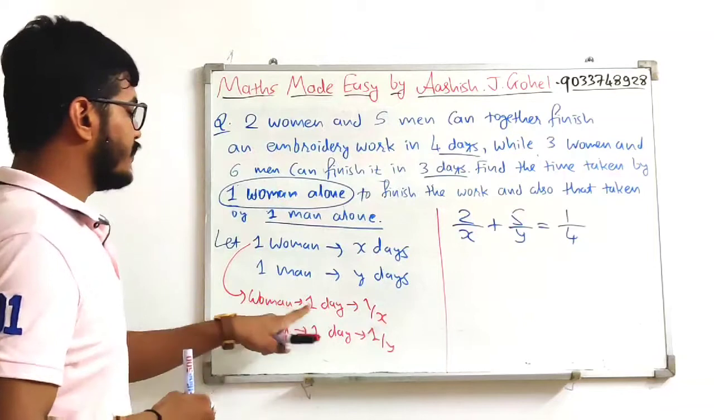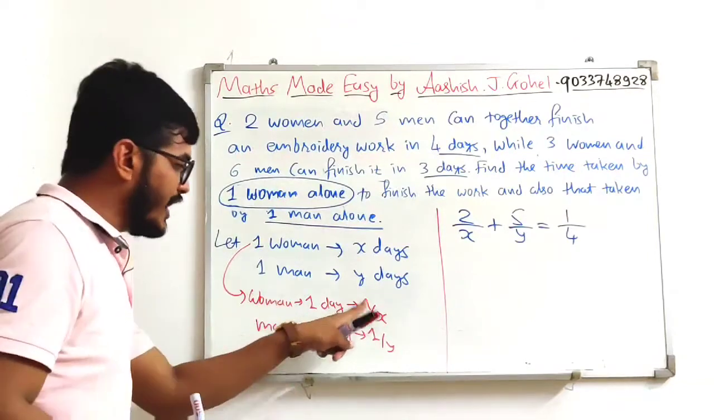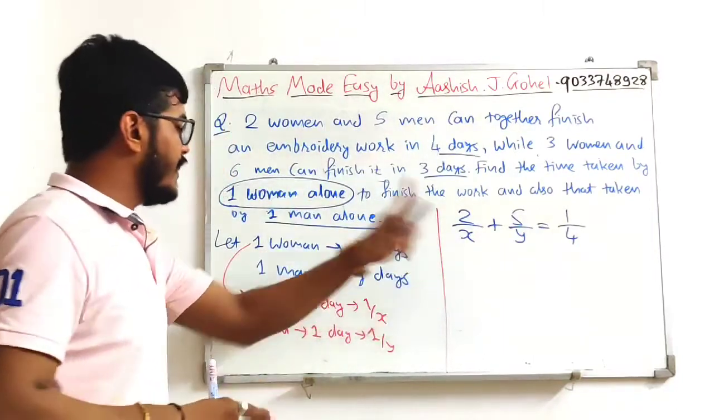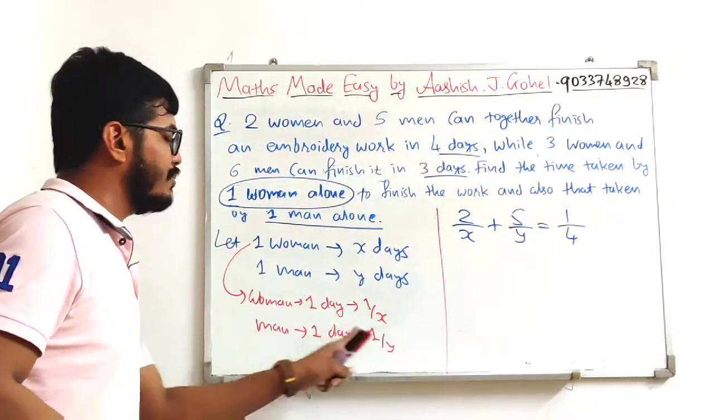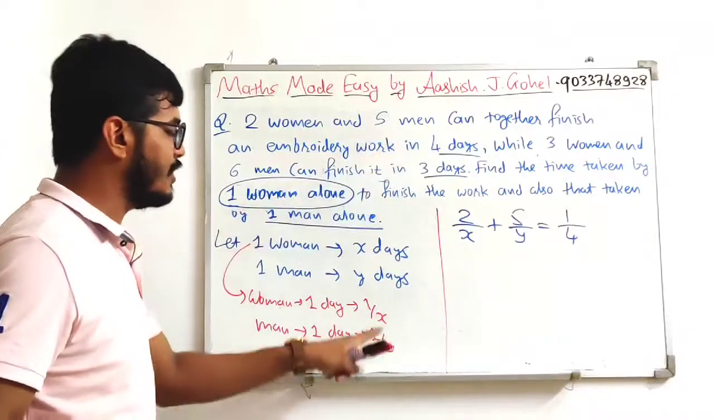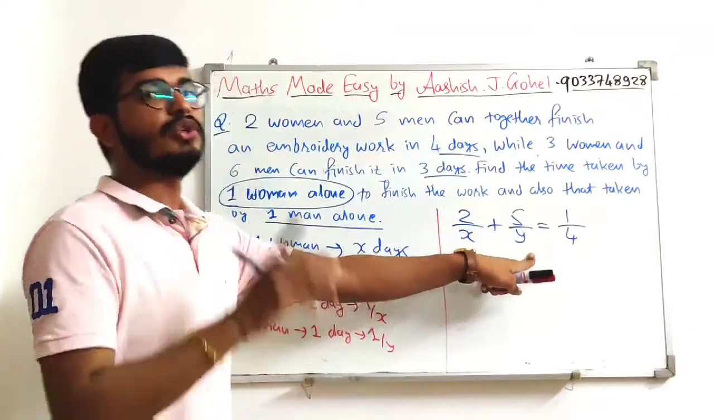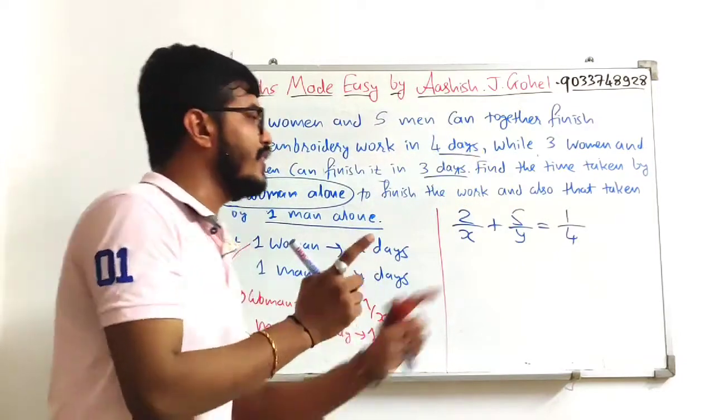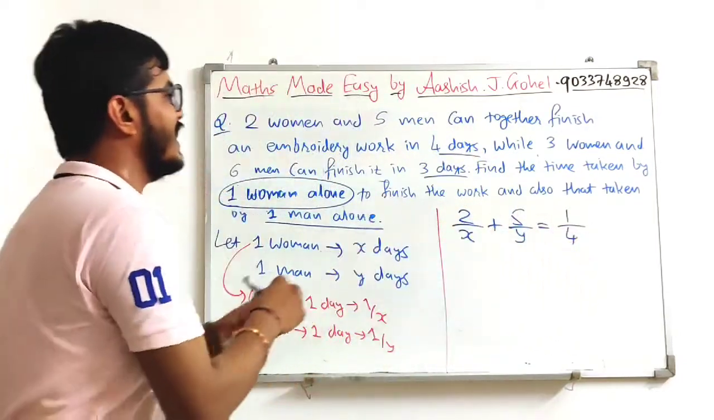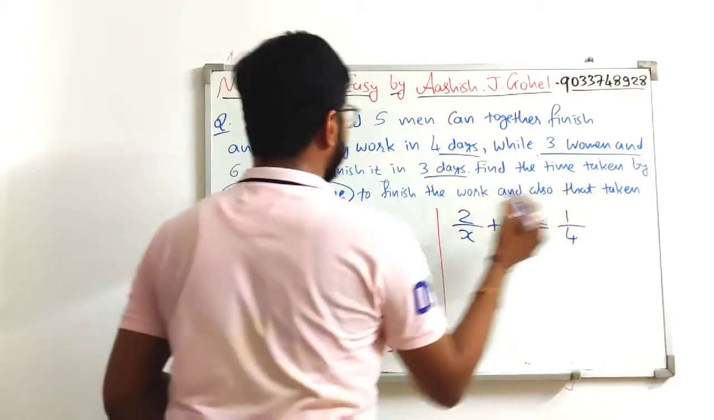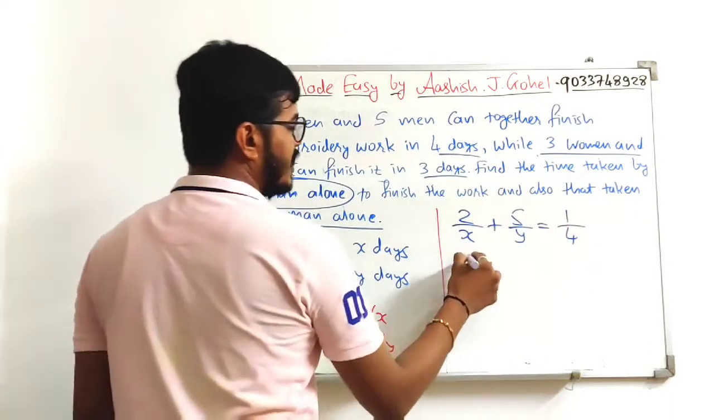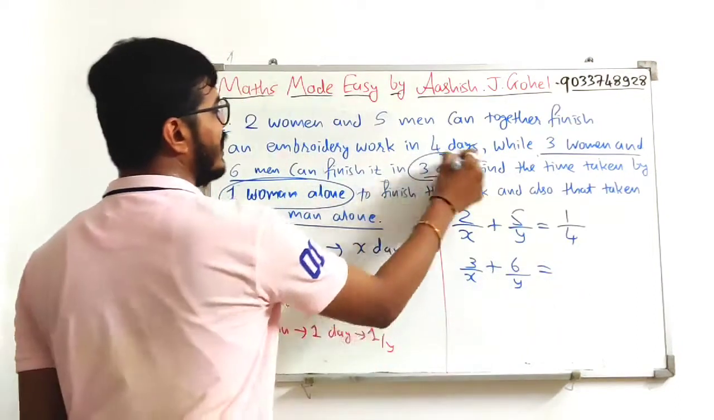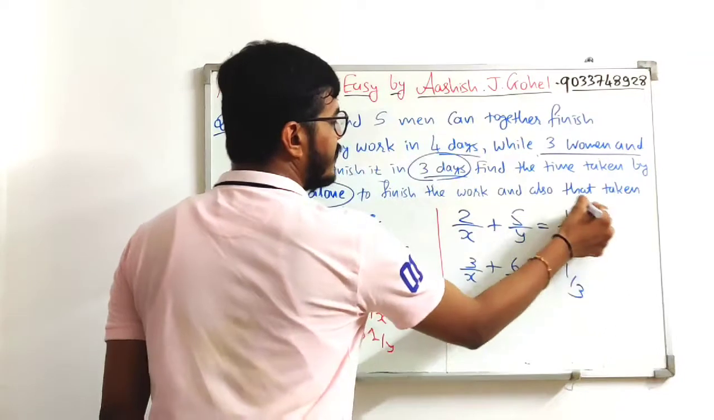Again, understand how this equation came. In one day one woman can complete 1 upon X work, so two women can complete 2 upon X, and if in one day one man can complete 1 upon Y work, then 5 men can complete 5 upon Y, and total work is done in 4 days. So one day's work will be 1 upon 4. Okay. Similarly we can have another equation, and that is 3 women, 6 men. So 3 women means 3 by X plus 6 men means 6 by Y is equal to, work is completed in 3 days, so 1 upon 3.